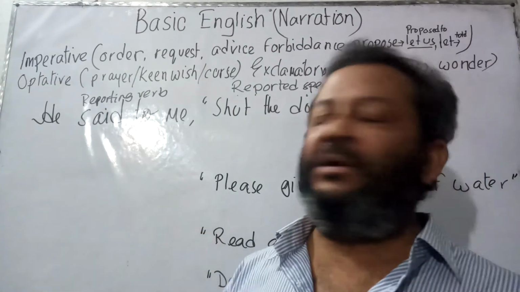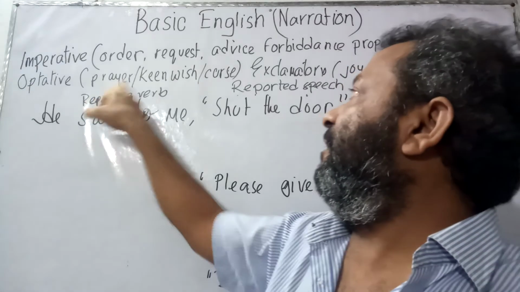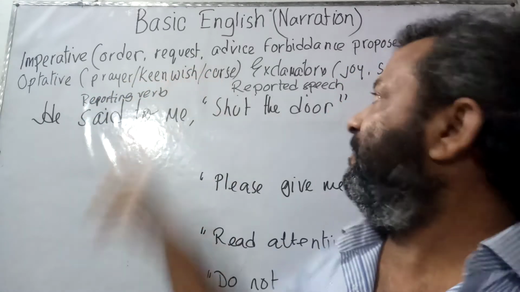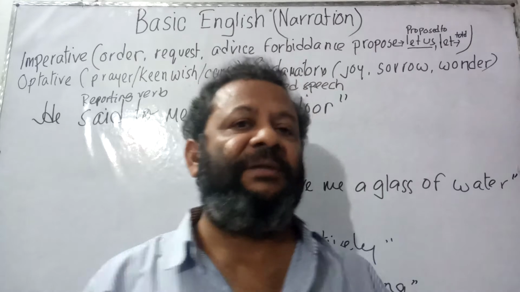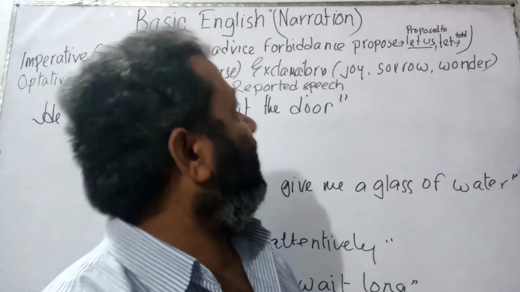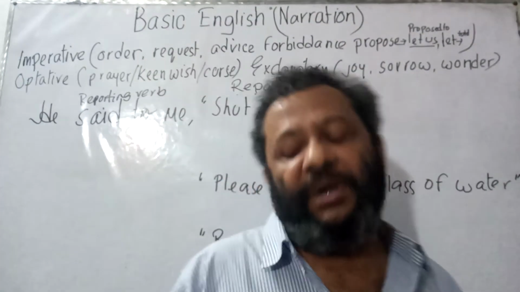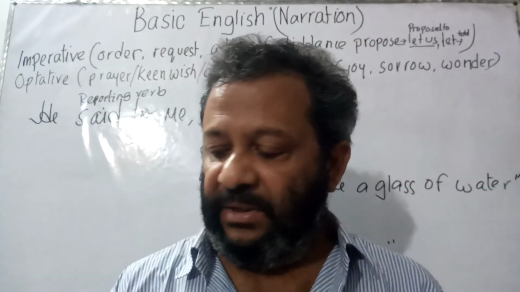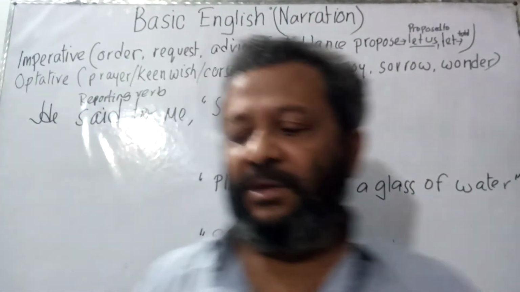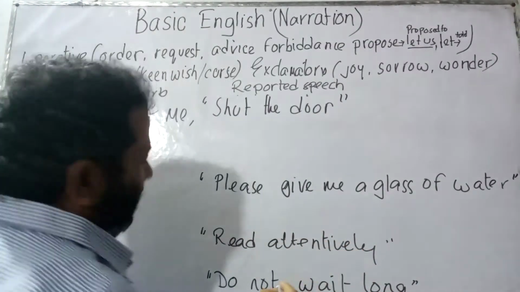Now, what is an optative sentence? It is actually used to express prayer, keen wish, and curse. Now, what is an exclamatory sentence? Exclamatory sentence is actually the sudden expression of mind, and it is used to express joy, sorrow, and wonder. Now, let us start from the imperative sentence.